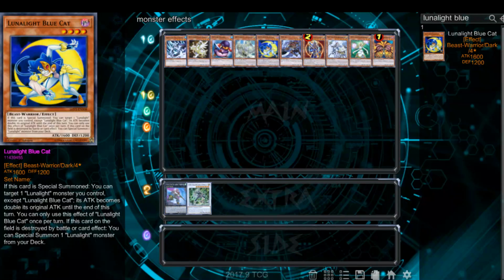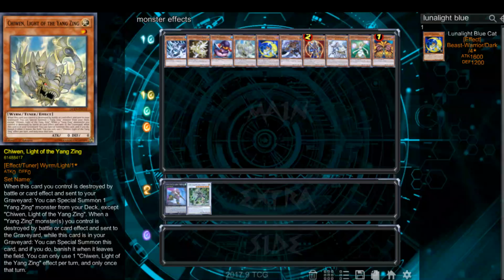But Chewin can miss timing if he was destroyed in the middle of a chain somewhere, and Blue Cat can never miss timing, even if it was destroyed in the middle of a chain, because of its if effects. And is there anything you want to add, Stefan? Yeah, the way it works is